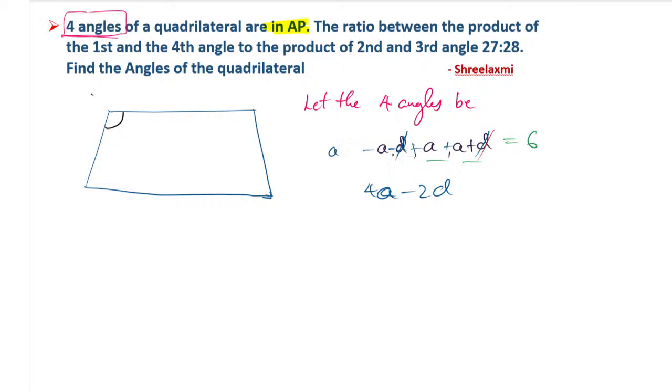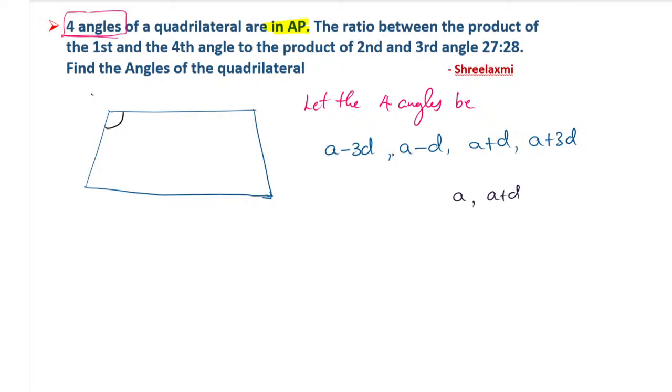So I explained in the last class, we have to use a minus 3d, a minus d, a plus d and a plus 3d. These are the four terms we have to consider. You may say it is not correct, sir, because in between you have a, then a plus d, and a minus d before it, previously a minus 2d, and again previously a minus 3d, and next a plus 2d and a plus 3d. So here there are seven terms. What I am doing is, I want to cancel the d, no?